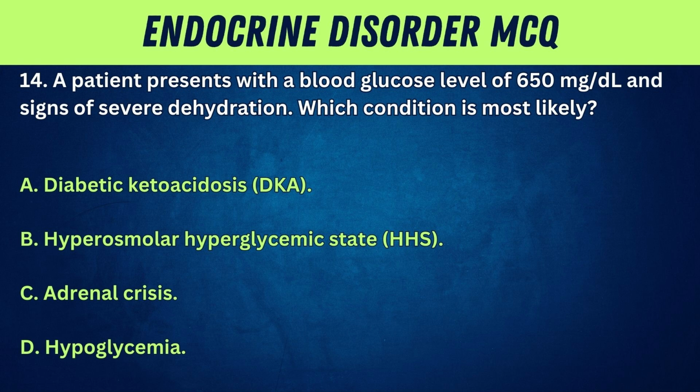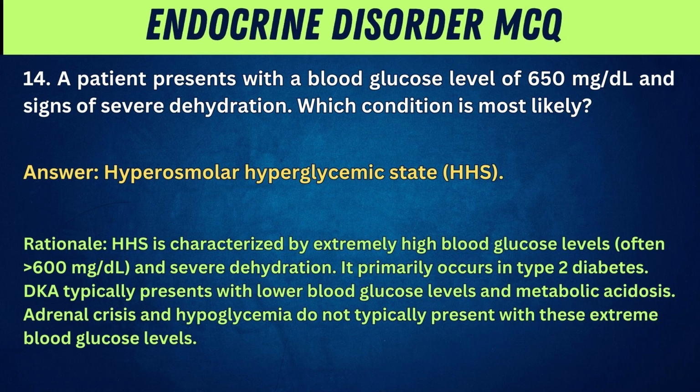14. A patient presents with a blood glucose level of 650 milligrams per deciliter and signs of severe dehydration. Which condition is most likely? A. Diabetic ketoacidosis, DKA. B. Hyperosmolar hyperglycemic state, HHS. C. Adrenal crisis. D. Hypoglycemia. Answer: hyperosmolar hyperglycemic state, HHS.